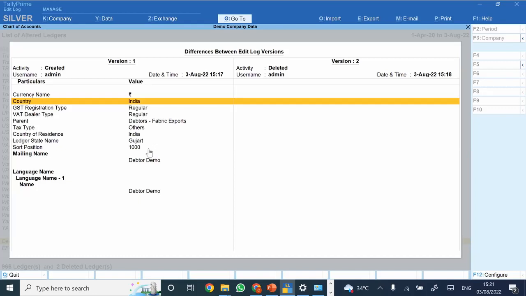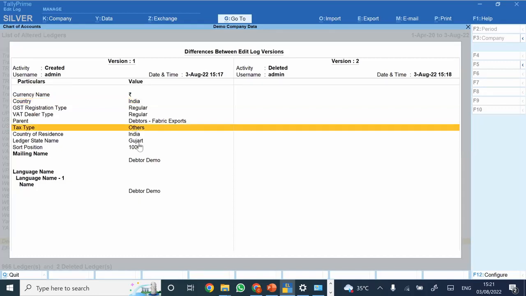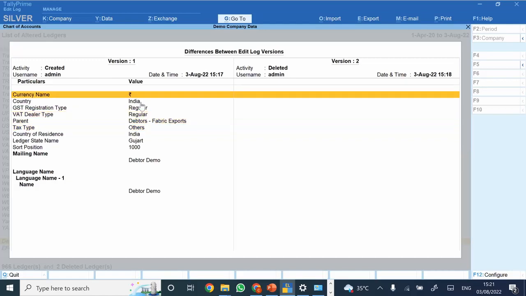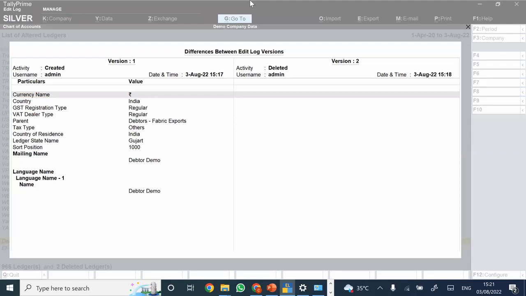Now see, in this particular ledger, I have not posted any opening balance or other details, so it is not displaying that. But all of the details that were originally there when I created the master would be there here. And now I have deleted it, so it is displaying as blank. So yes, we can get the trail for the same, what was there previously and what is there post deletion. You just need to press enter on the same and you can get all the details.